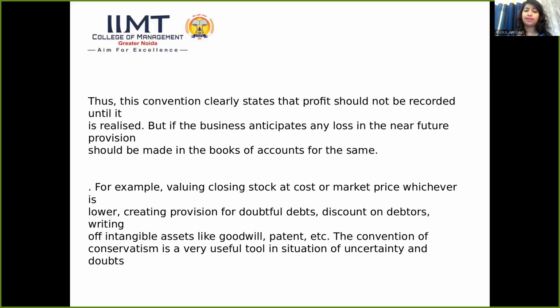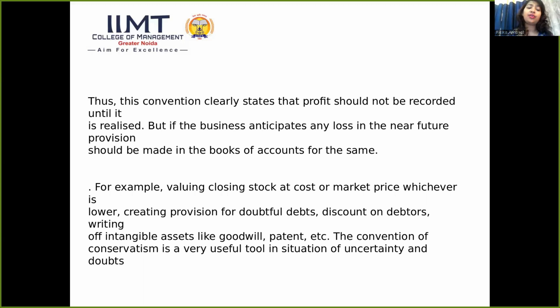But if the business anticipates any loss in the near future, provision should be made in the books of account for the same. For example, valuing closing stock at cost or market price, whichever is lower, creating provision for doubtful debts, discount on debtors, writing off intangible assets like goodwill, patent, etc.